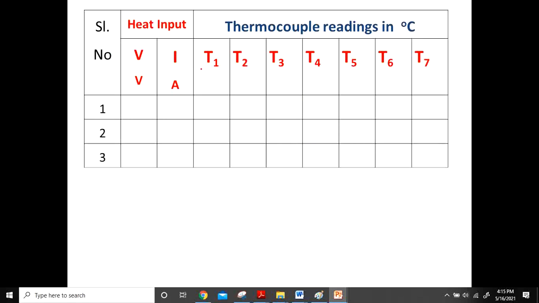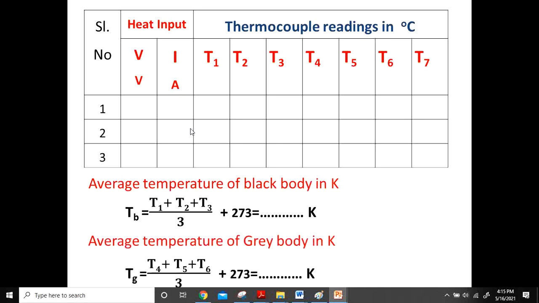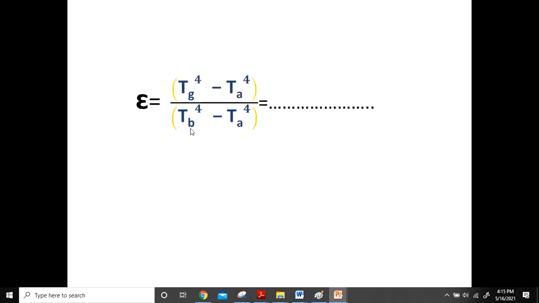Please note down these average temperatures of the black body, gray body, then ambient temperature. V into I is not required, even though you may note it in the tabular column. Average temperature of black body, average temperature of gray body, and this is the emissivity.